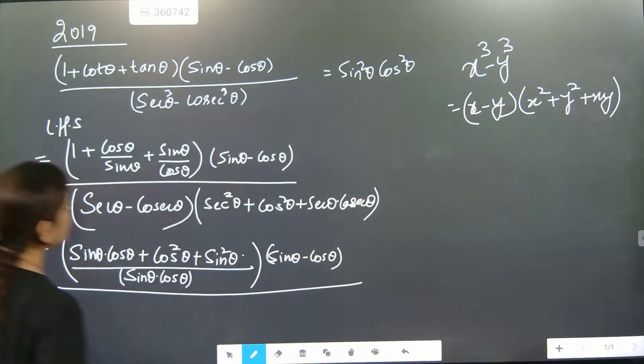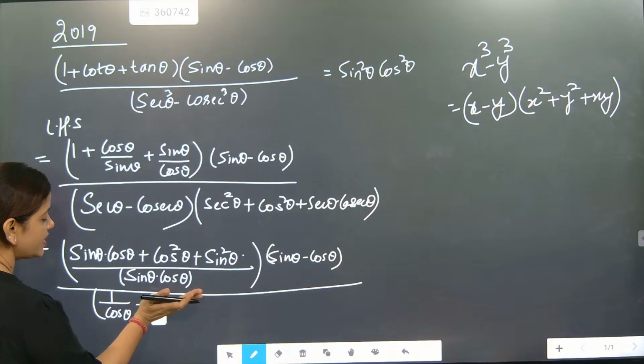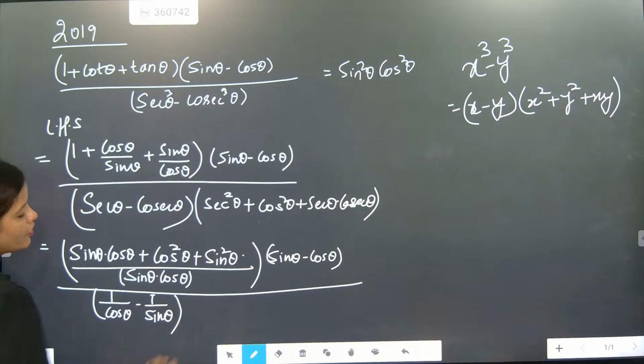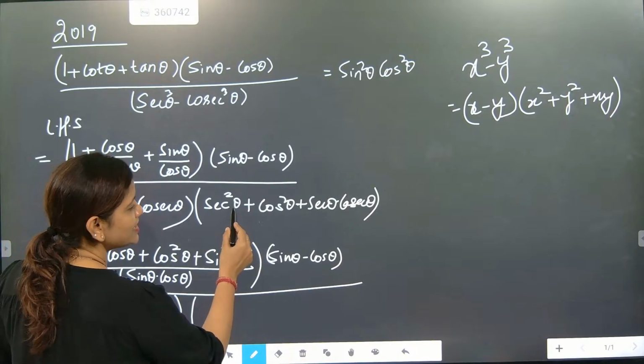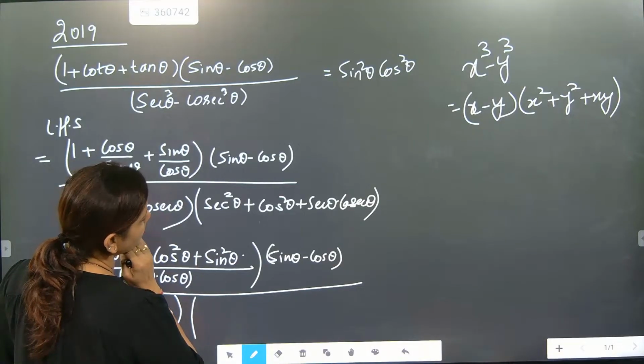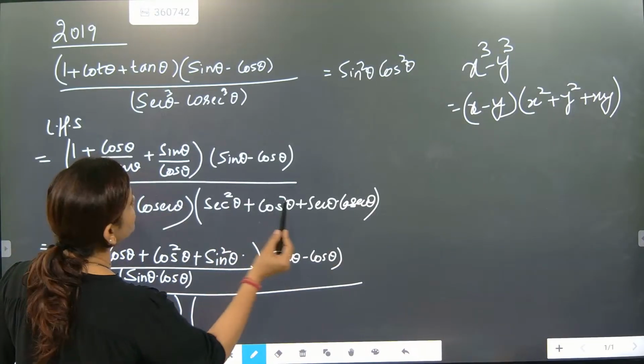And the denominator part, secant will become 1 by cos theta and this one will become 1 by sin theta. Now it's time for correction. Secant square theta can be written as tan theta, cos square theta will become 1 minus. We will not do any unwanted work. Secant is there and cosecant.